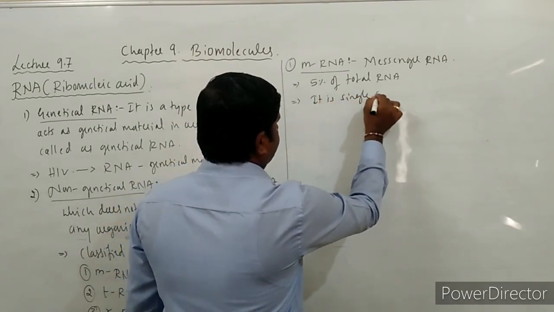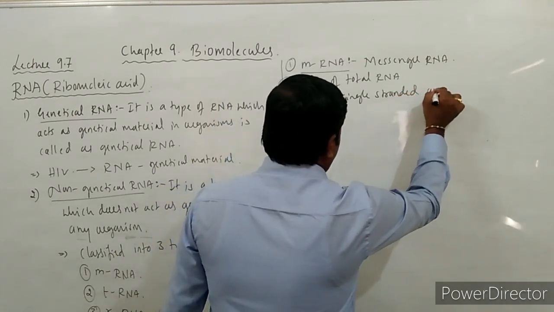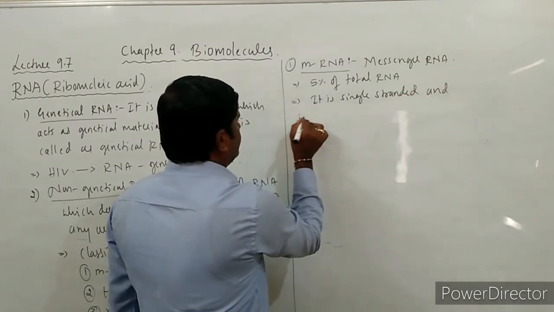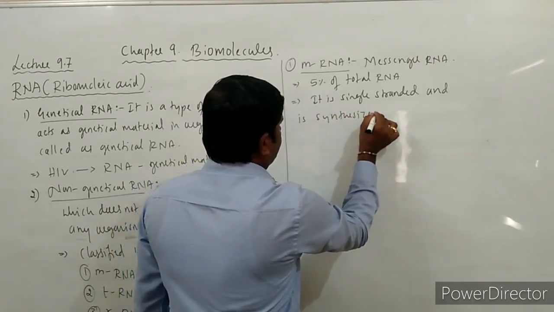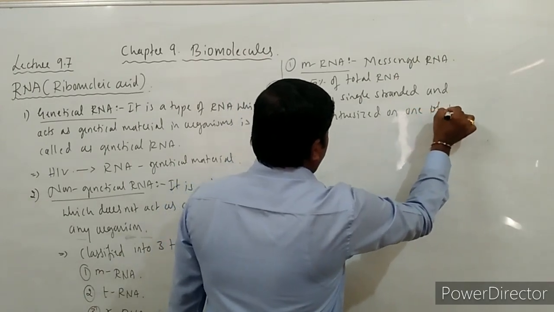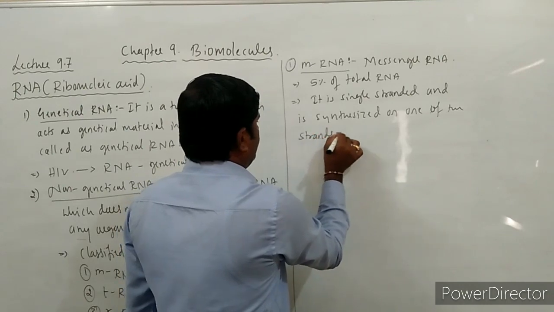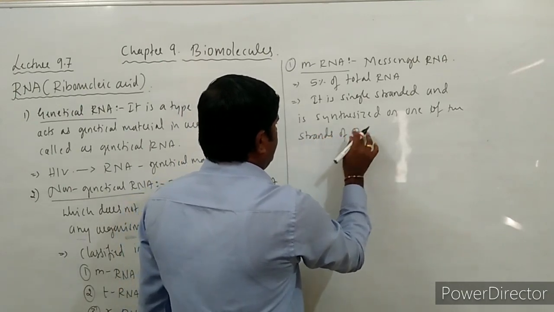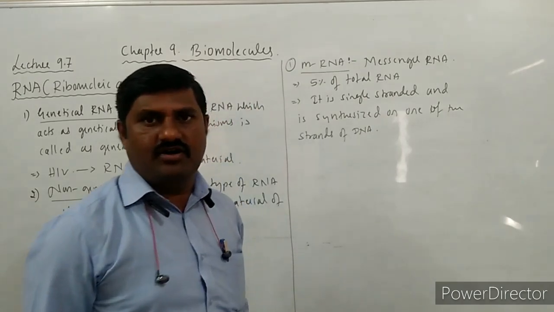It is single stranded and is synthesized on one of the strands of DNA.